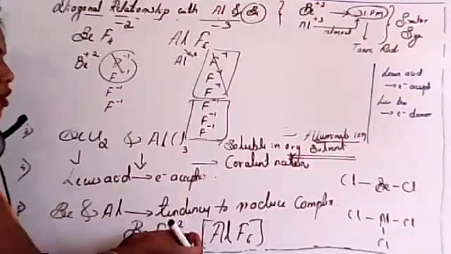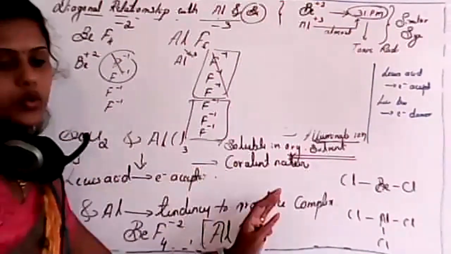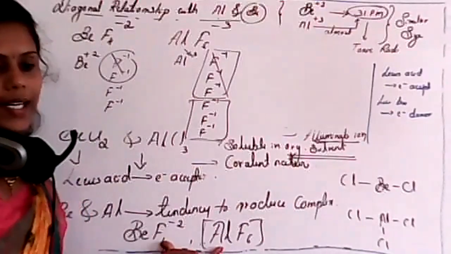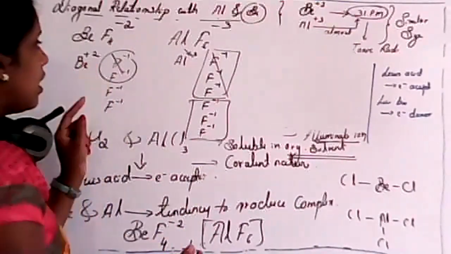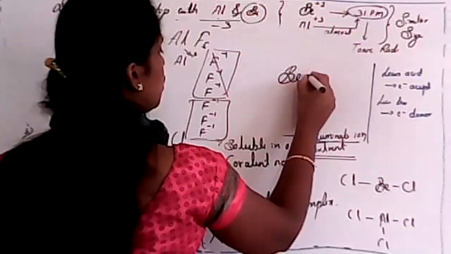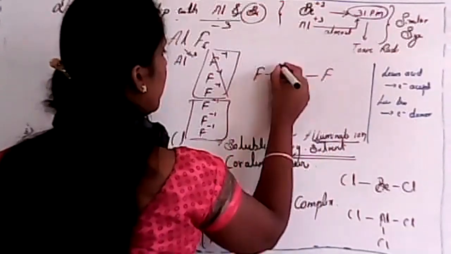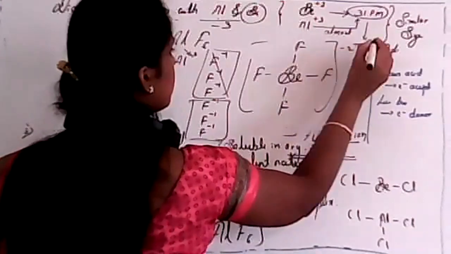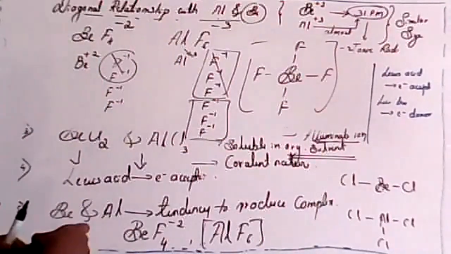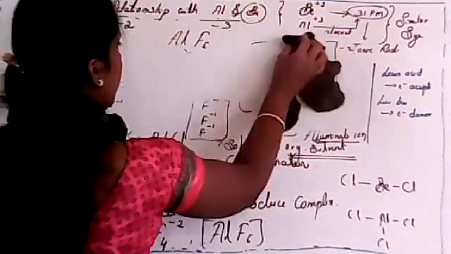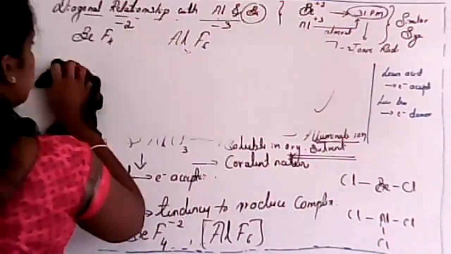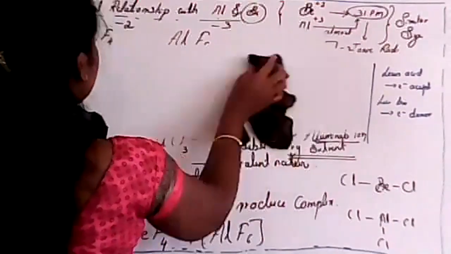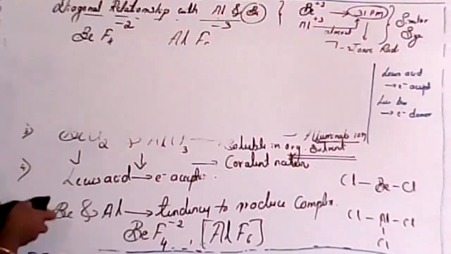So these have a tendency to produce a complex compound. But beryllium fluoride, you see, even though beryllium has only 2 valency, it can form fluoride ion with the -2 oxidation state. Is it clear, students? This is a very important point, the 5th point, which explains the similarity between aluminium and beryllium.